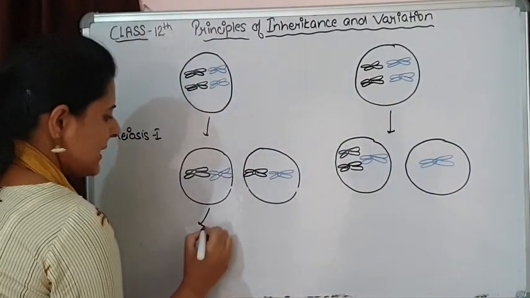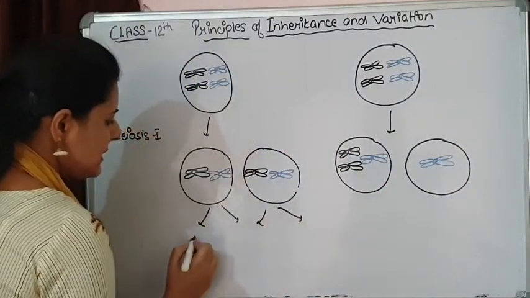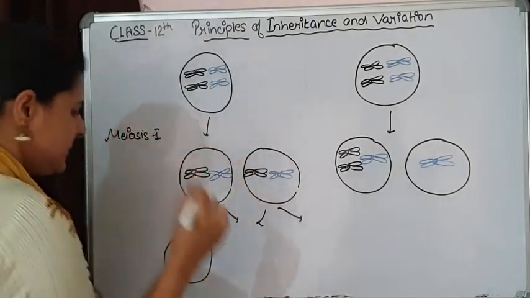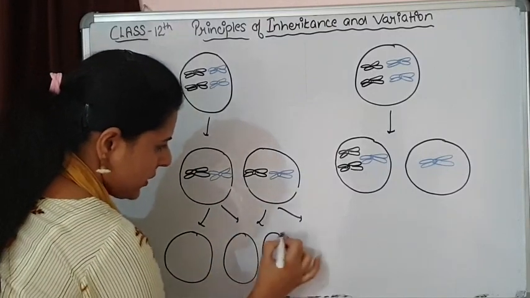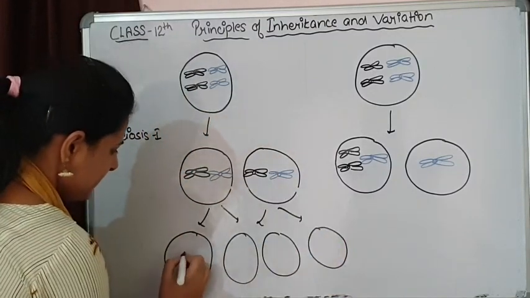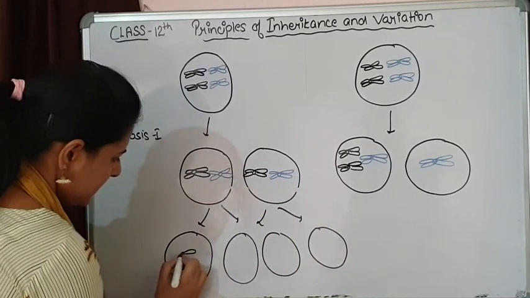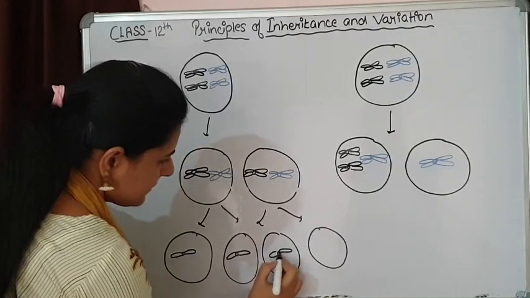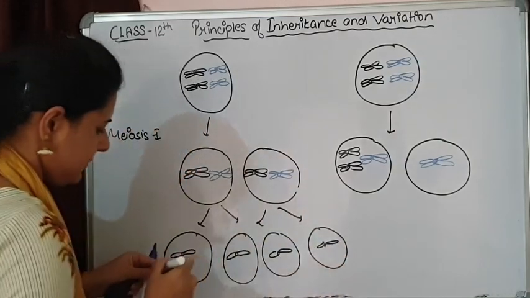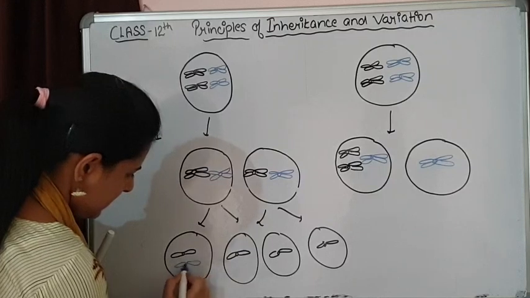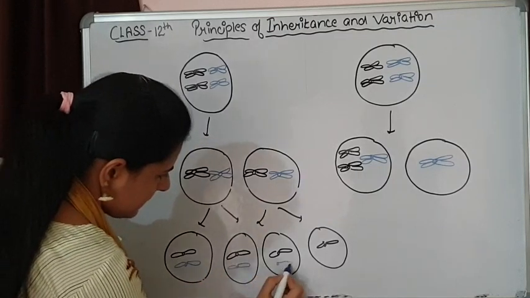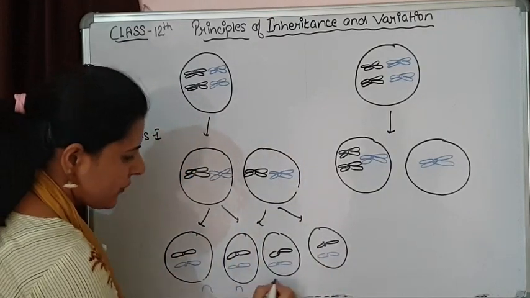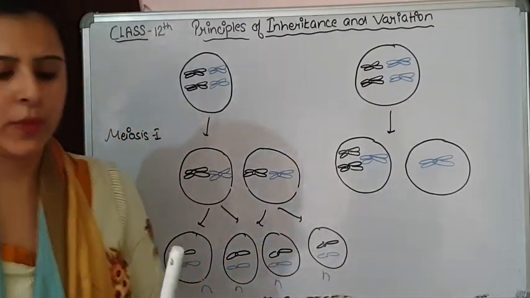If 4 cells are going to form from here, now the chromatids are going to separate. We are going to get 4 cells. This is the haploid number of gametes that are going to form in normal conditions.